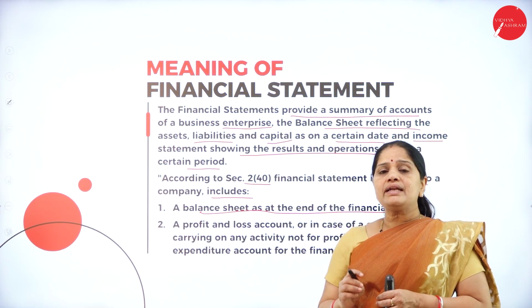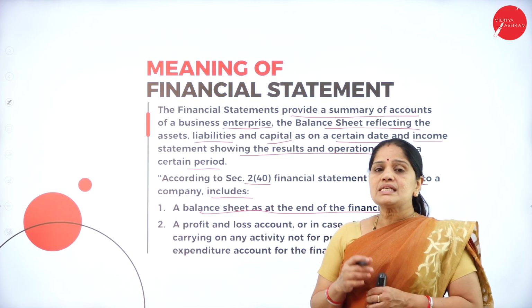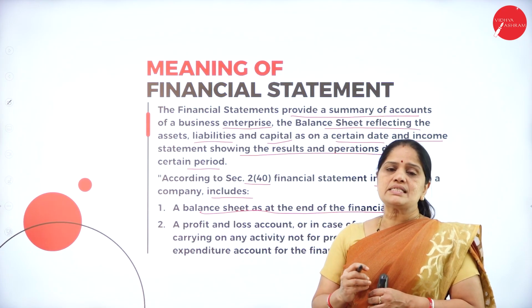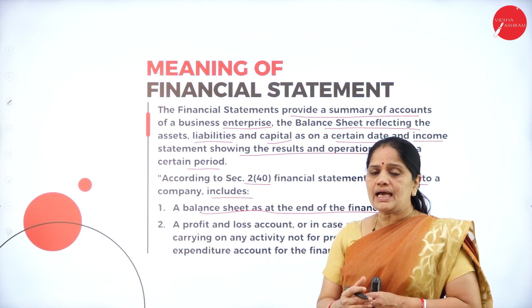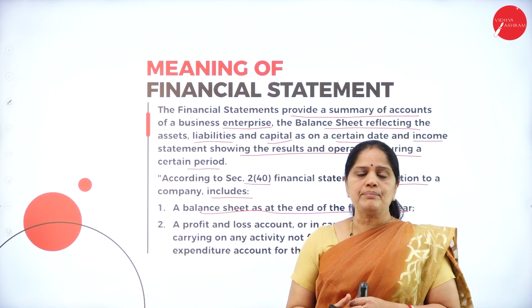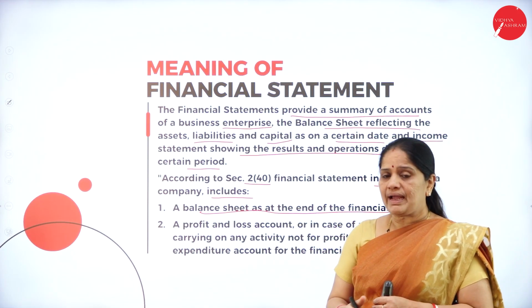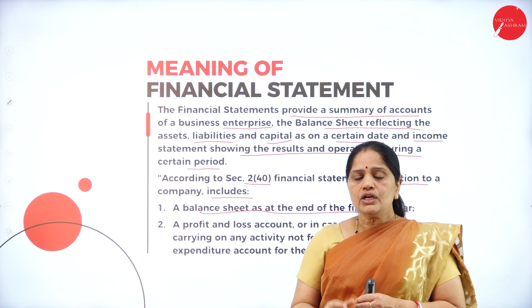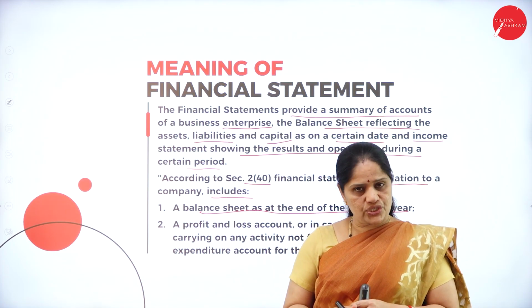Now, why is it mandatory? It is because the shareholders will be interested in knowing how the company has fared, because it is with the help of the shareholders' money that the company does the business. As a result, it is mandatory for the company to present the balance sheet in the annual general meeting of the shareholders.